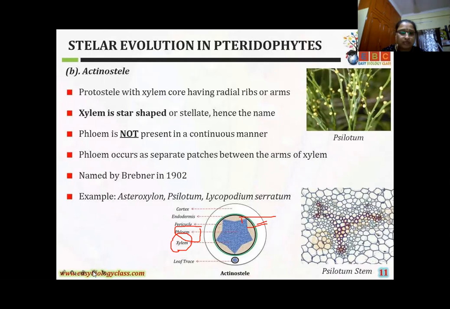Example, girls: Lycopodium serratum. Very important. If you read the type study, Lycopodium is there, no? So you can write down the example Lycopodium serratum. In the last class I explained these two.